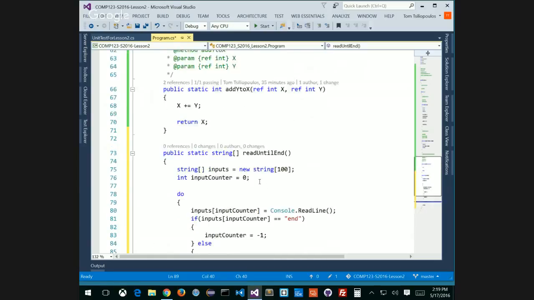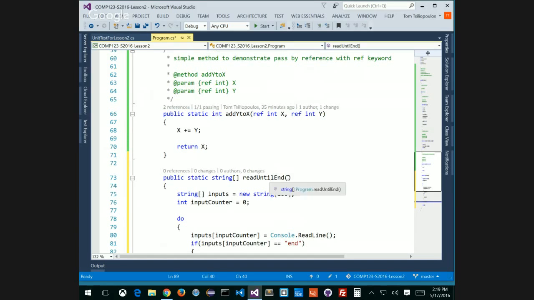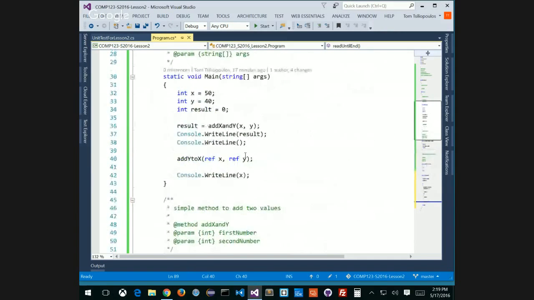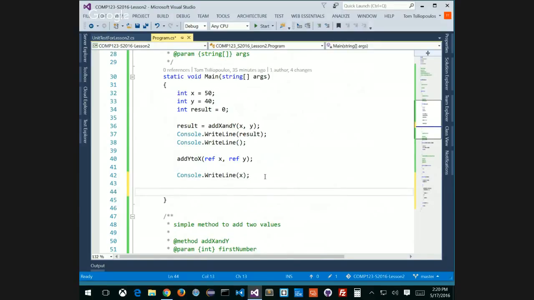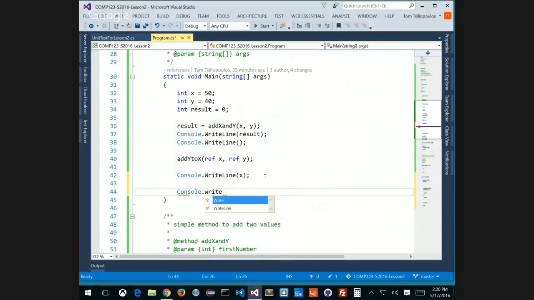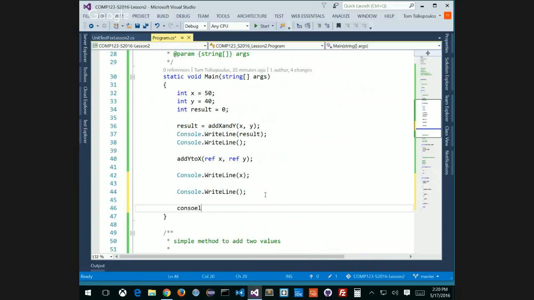So when I call this read until end from my main, I want to output my string. What if I output my string now? Console.writeLine. Let's add a little space in here. Console.writeLine, and then do another one just for spacing.